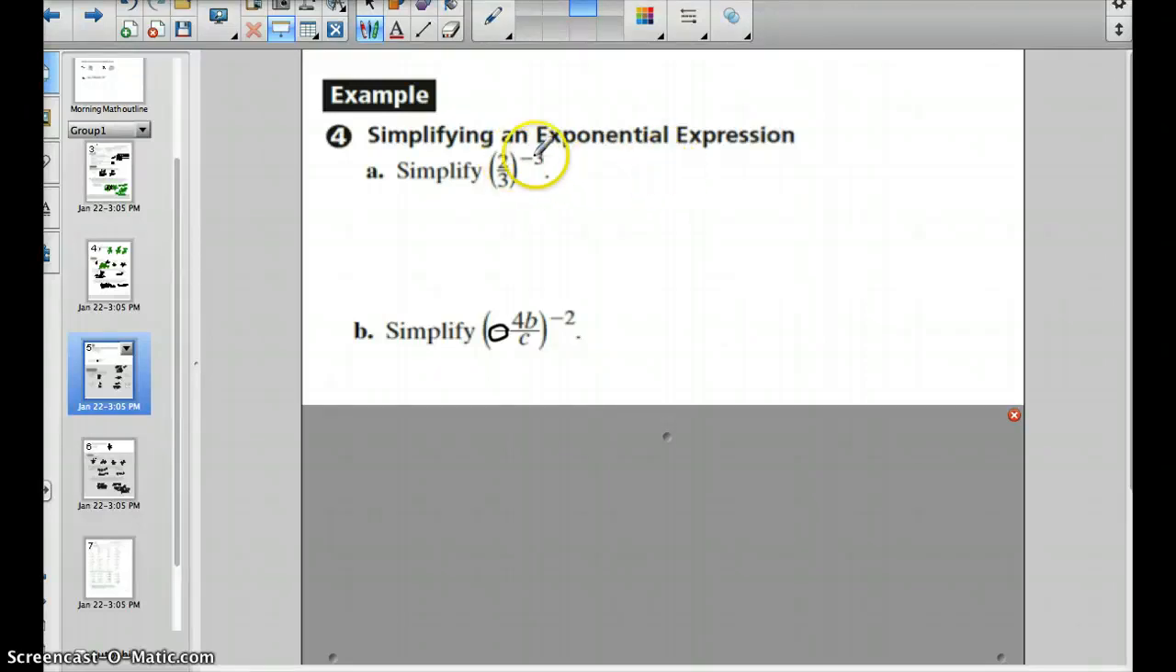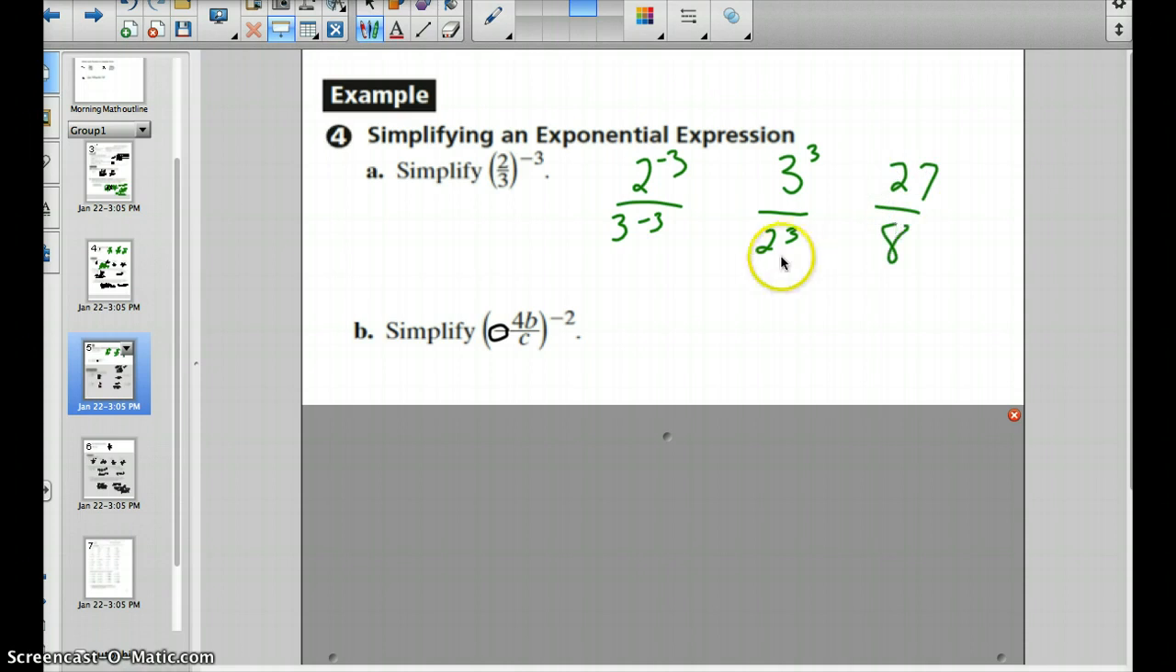So we have 2 thirds to the negative 3. We can rewrite that as 2 to the negative third over 3 to the negative third. Because both of these have negative tickets, we're going to flip them. 3 to the third over 2 to the third, and then in this case we have 27 over 8, and I would just leave that since it can't be reduced at all.